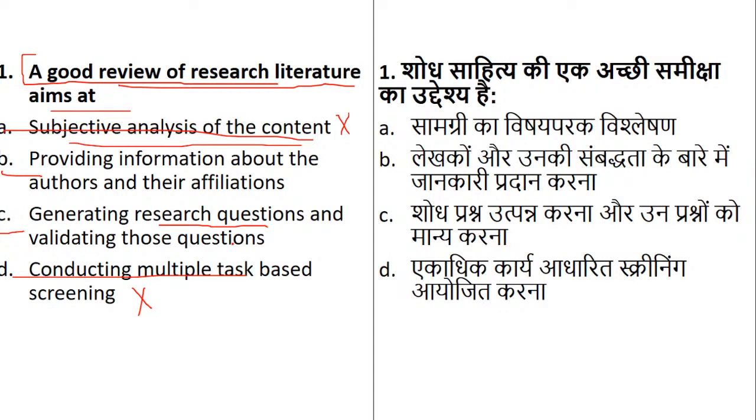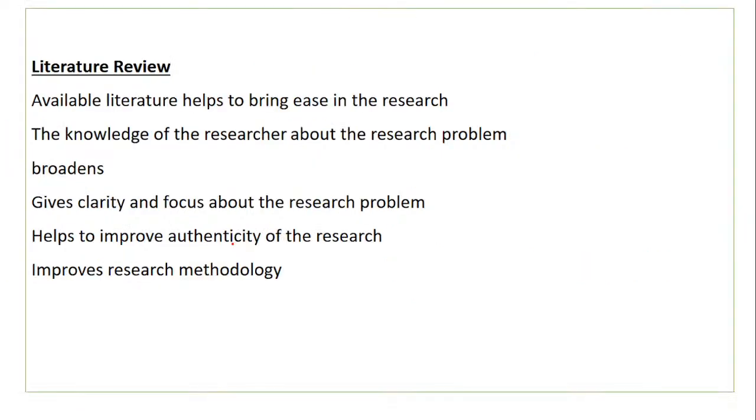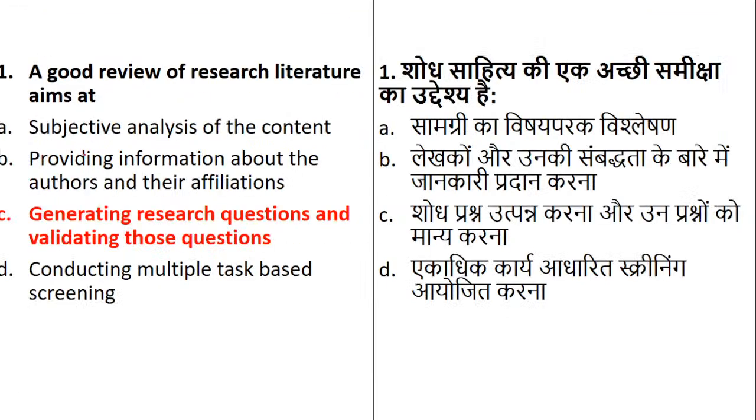Those who have given option number B, it is not the right answer. I'll come to the theory part also. They are not asking us about any authenticity. They are just telling what it aims for. So basically when we do review of literature, it is to understand which area the researcher has not touched so that we can generate a research question and validate those questions. And that is the reason for a good literature review.